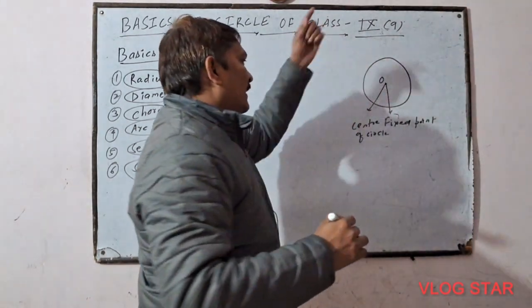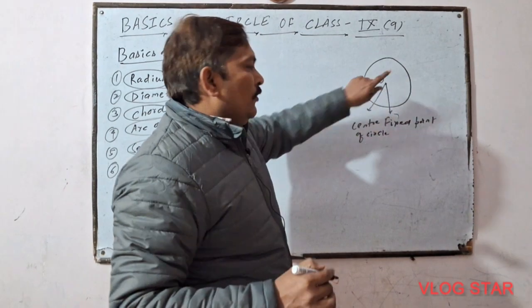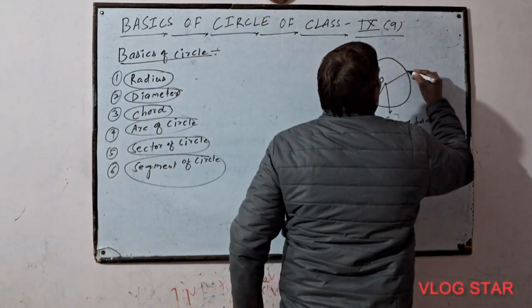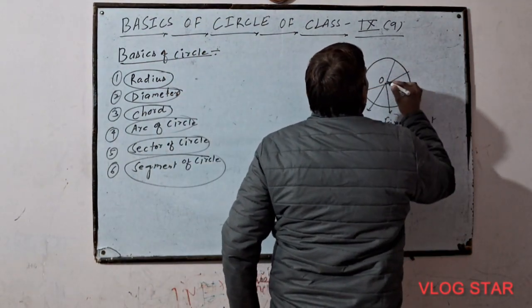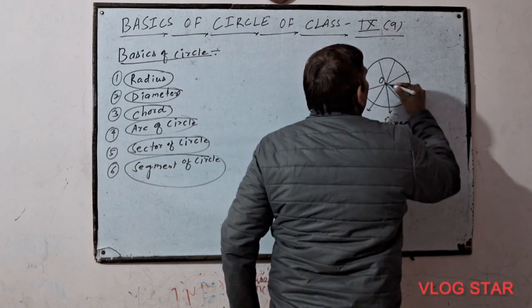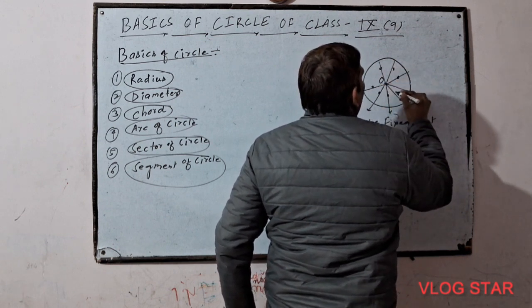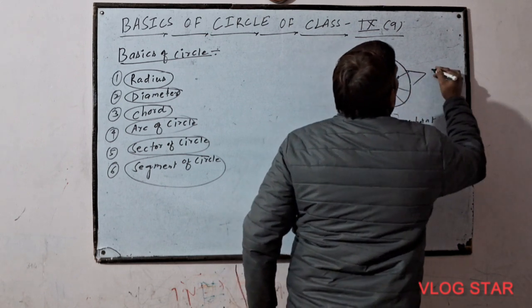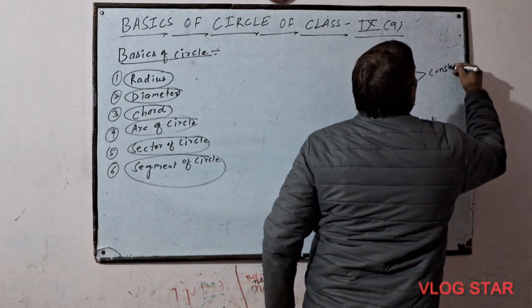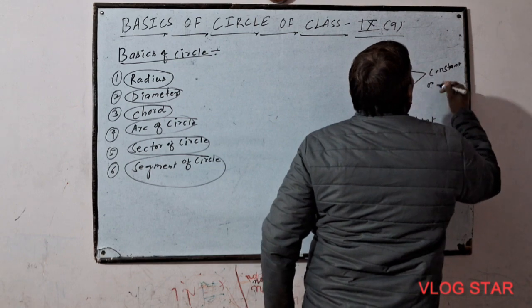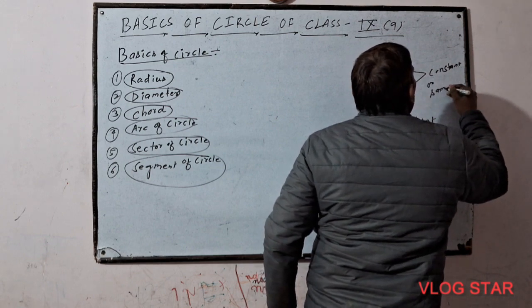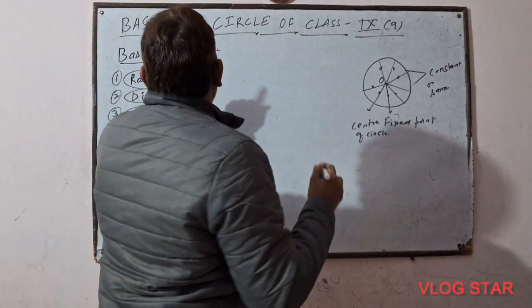The center of circle is generally denoted by O. Now just see this, all these distances will remain the same, that is constant.